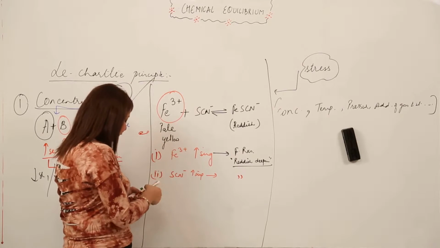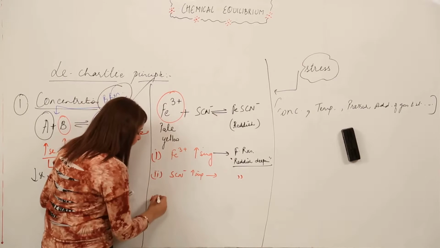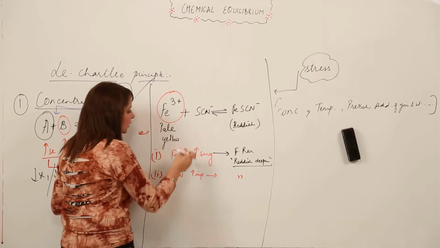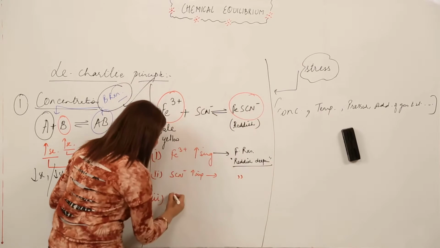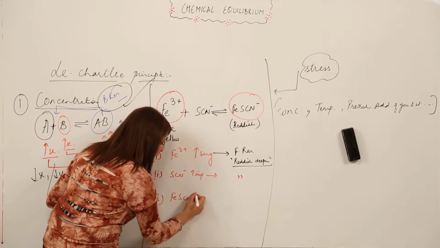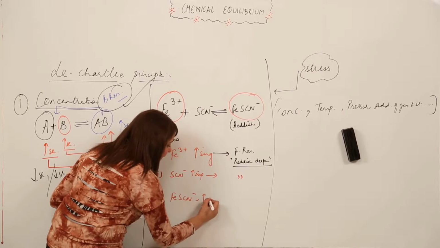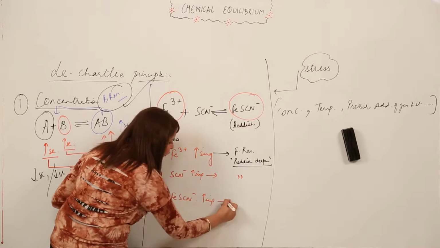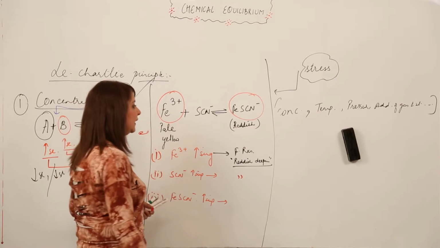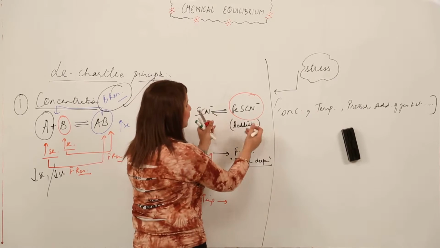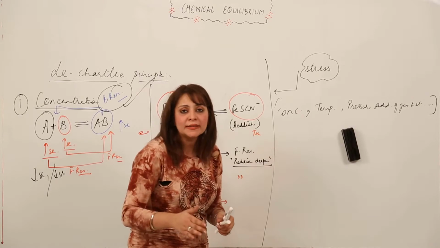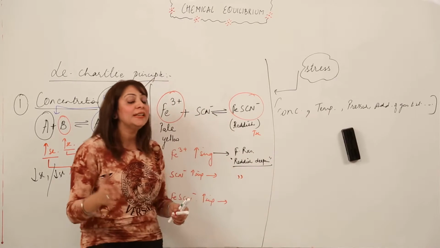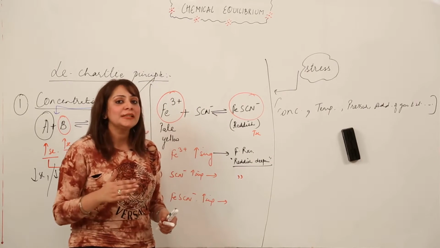Again, now, for the third example, I am not altering the concentration of these, I am altering the concentration of the product. Right. So I am increasing the concentration of this ferrosulfocyanide ion. What happens then? Obviously if the concentration is increased, the reaction is again under stress, and the equilibrium will shift in the direction in which the stress gets reduced.